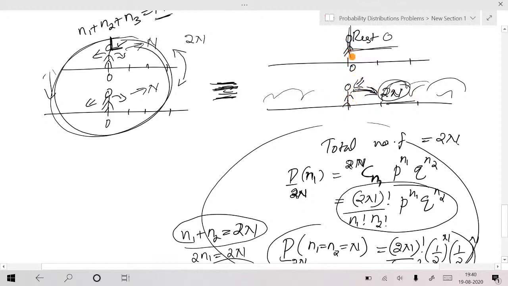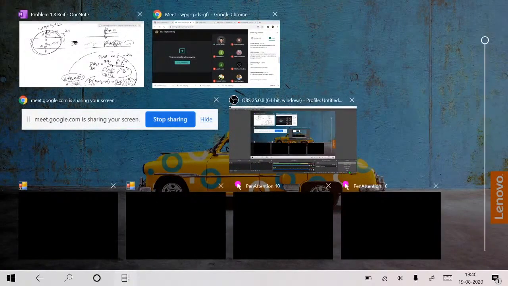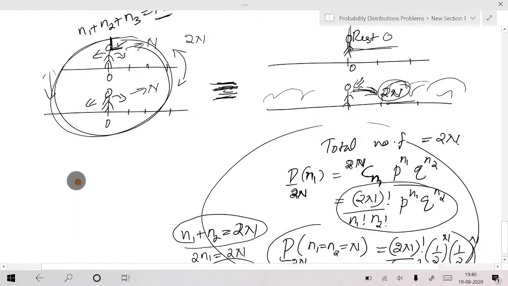Again, find the probability that the other one takes n1 steps to the right and n2 steps to the left, so that n1 is equal to n2, with respect to your frame of reference, so that you get the answer. Okay, yeah. Sir, Saket Panigrahi has told that by putting n equal to 1, we get all wrong answers because n by 2 factorial is not defined. Like eliminating options, he has given some statement. Okay, but I think n by 2 factorial is there.